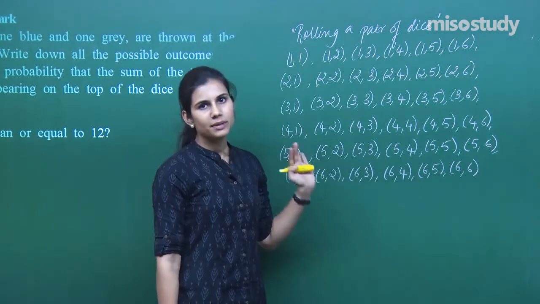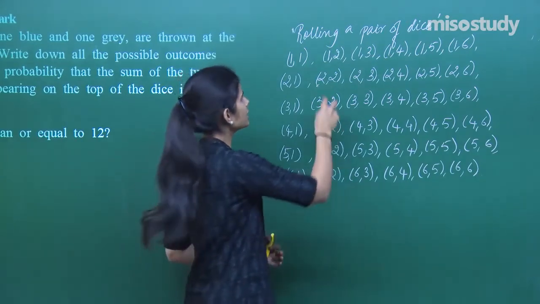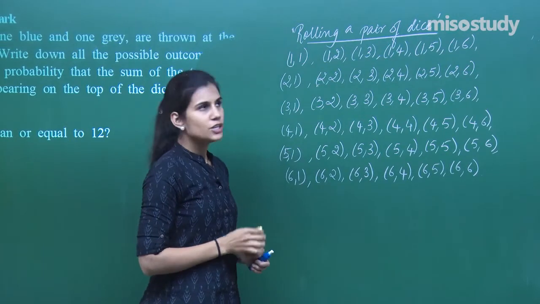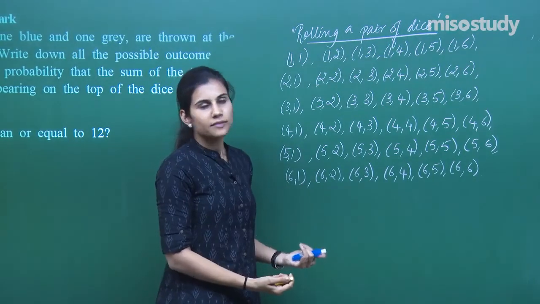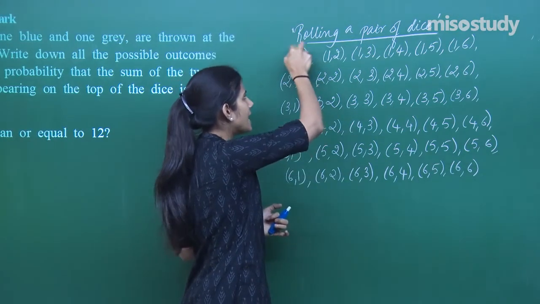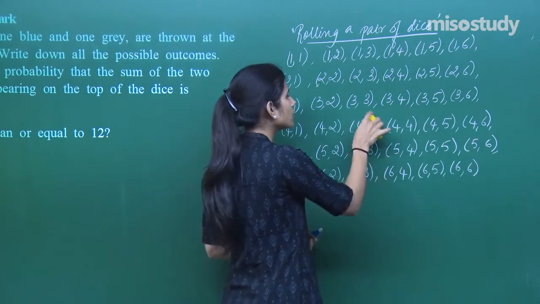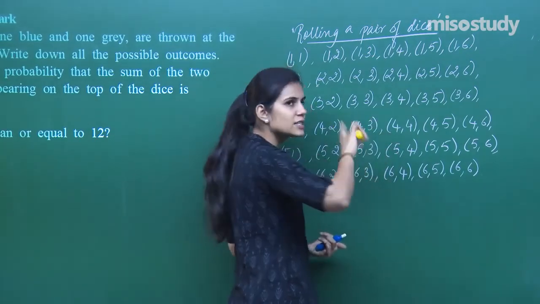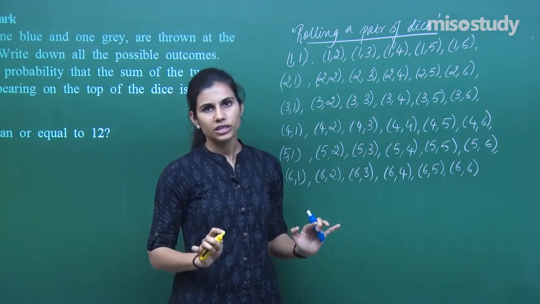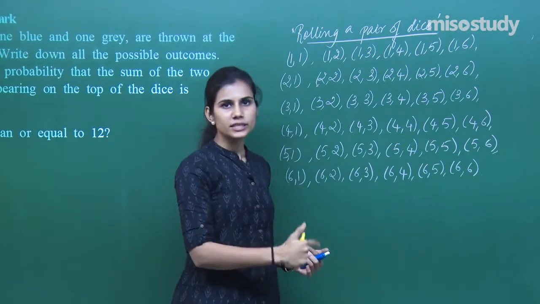These are all the possible outcomes associated with the random experiment of rolling a pair of dice. When you roll a pair of dice, any one of these outcomes come up. So, I am representing the outcome of getting 1 on the first die, 1 on the second die as a pair (1, 1). I am representing the outcome of 4 on the first die, 3 on the second as (4, 3) within braces. So, this is the representation of my elementary events, so that the moment I look at the representation, I am able to understand what it is standing for.